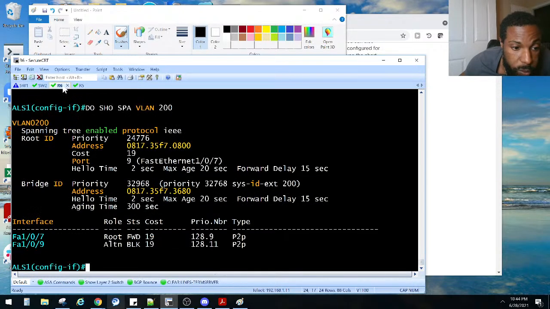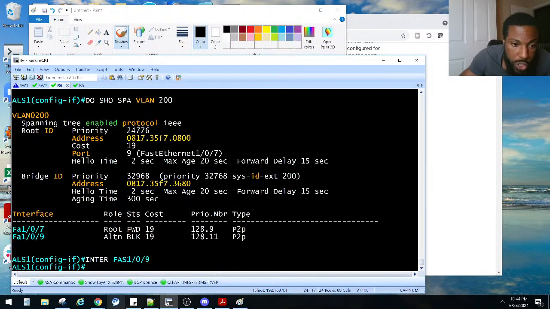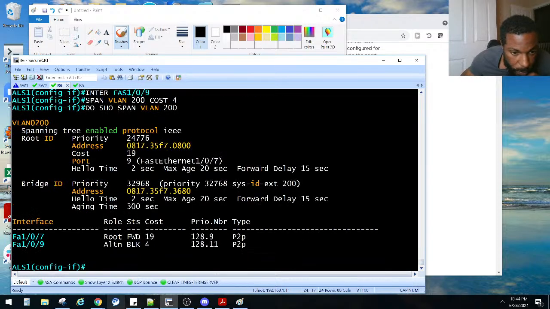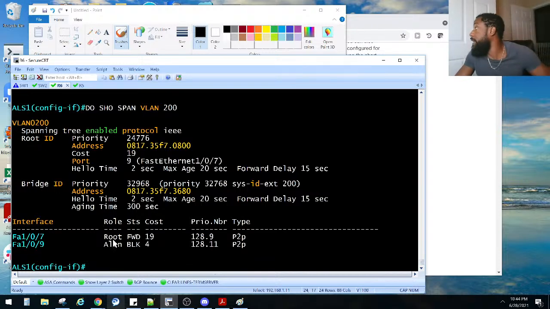Go back to ALS1. I need to fix that port right there to be forwarding, which is interface FA 109. Spanning tree VLAN 200 cost, let's say cost 4 for now. Do show span VLAN 200. He's still blocking. How do I get that? He's an alternate port. That is crazy.